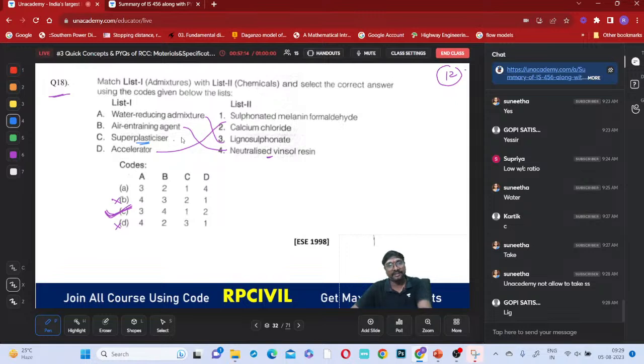Water reducing and plasticizers? Sulfonated melamine formaldehyde, right? This type of chemical we are using. So that is the name of this chemical, okay? Sulfonated melamine formaldehyde, that is the name of the chemical we are using, okay? Is that clear everyone, these questions? Admixtures?